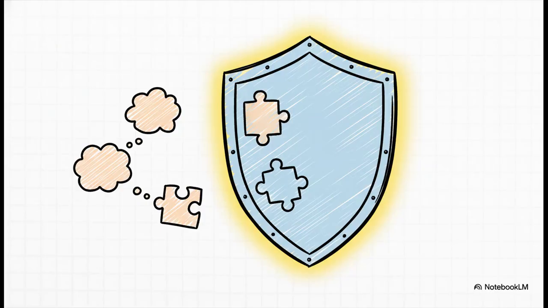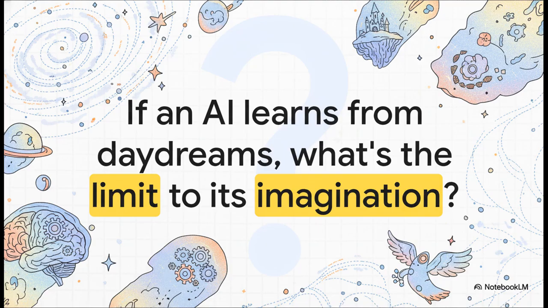So, what's the big takeaway from all this? It's that teaching an AI to think about what might have been is a genuinely powerful way to solve that out-of-distribution problem we started with. It makes the AI way more data efficient, letting it learn a whole lot more from a lot less real-world experience. And that leaves us with a pretty fascinating thought to end on. As we build AIs that can learn not just from what is, but also from what could be, we really have to wonder, what are the true limits of an artificial imagination?